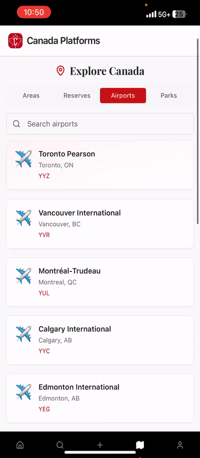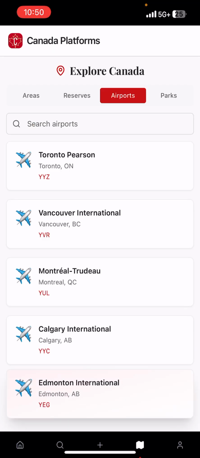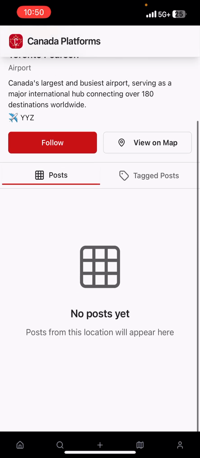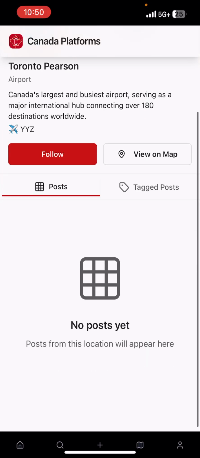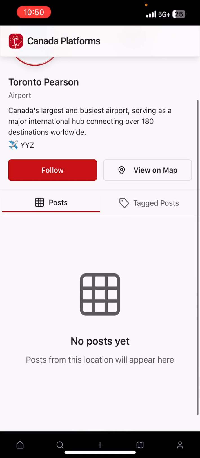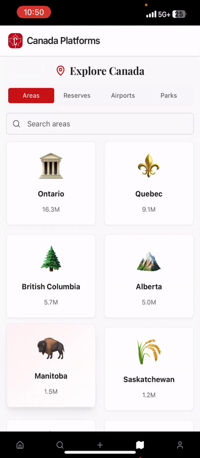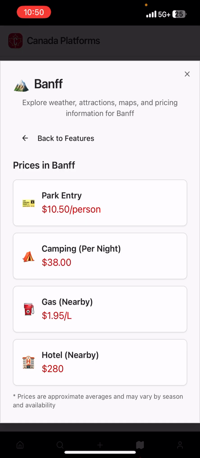If you have like a nearby airport, we would like to give these accounts to the cities, to the reserves, to the airports, to the parks, so they can run them. And they will post about these airports. Like, they will post, oh, this is happening now at Toronto Pearson. And the national parks will be the same. Prices, maybe you could even get a park ticket here eventually one day.